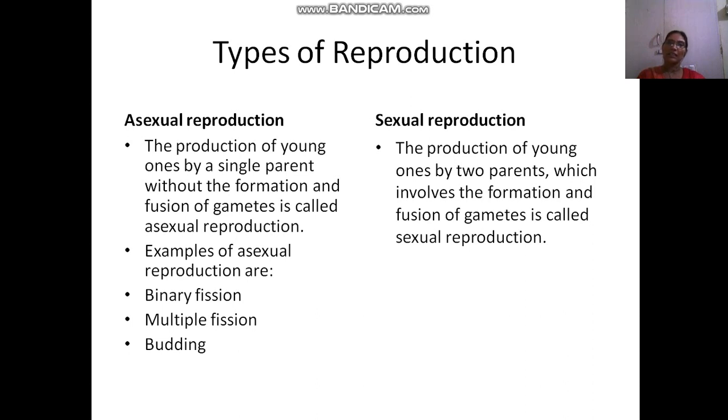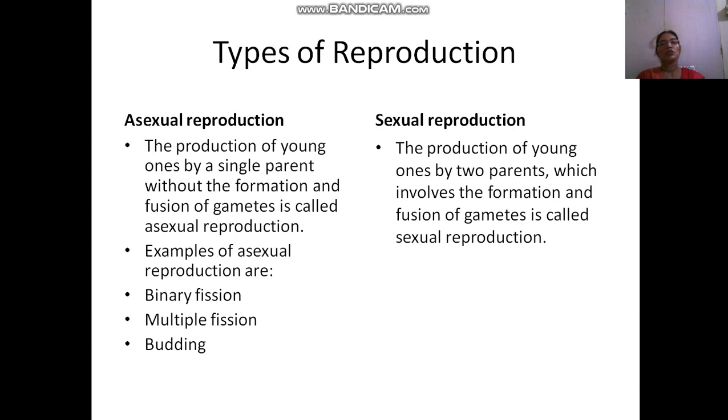Gametes are sex cells or germ cells which are produced during sexual reproduction. So in asexual reproduction there will be no formation and no fusion of gametes. Without the formation and fusion of gametes, asexual reproduction takes place.